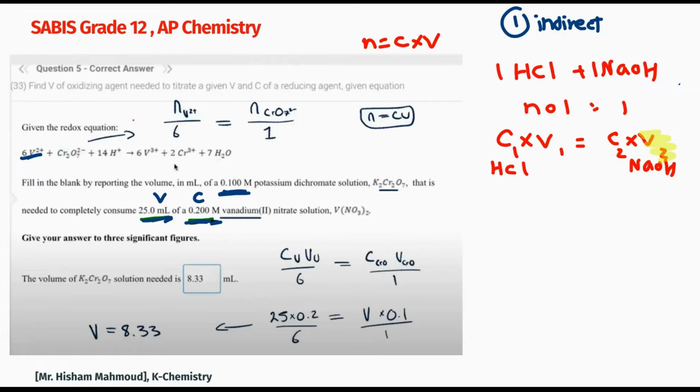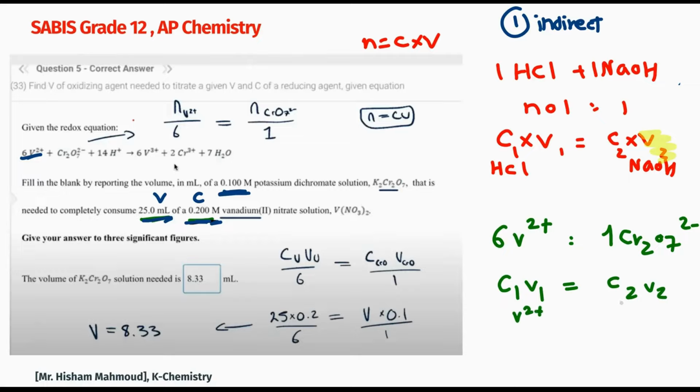What is the ratio? In our example, it says that 6 vanadium 2 plus reacts with 1 of the dichromate. So I cannot say C1V1 is equal to C2V2. I cannot say that the C of the vanadium 2 plus times its volume equals the C2V2 for the dichromate, because the ratio is not 1 to 1. Then what to do? What would be the numbers here?